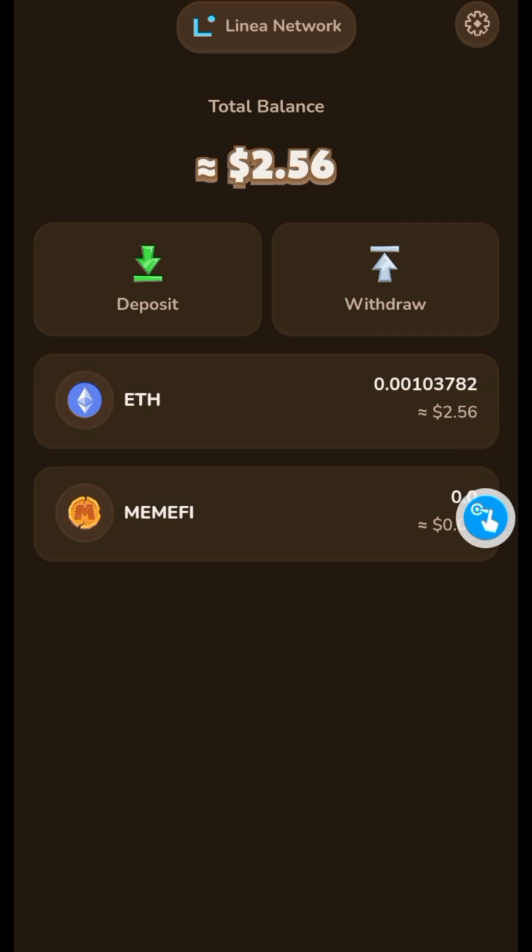Once you are ready to send it anywhere you want, just click on the withdraw button and withdraw to any platform. Make sure you use the Linea network to do that. Let me know if you would want to see a video on how to do this. So it is still your wallet. You can even import this wallet to the OKX Web3 wallet, or maybe the Bitget Web3 wallet.